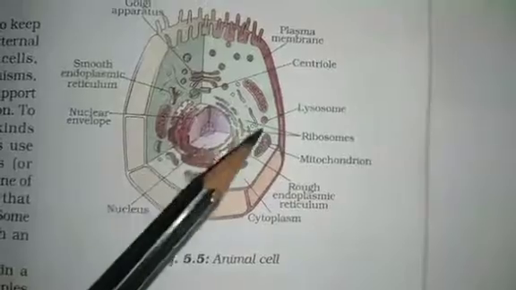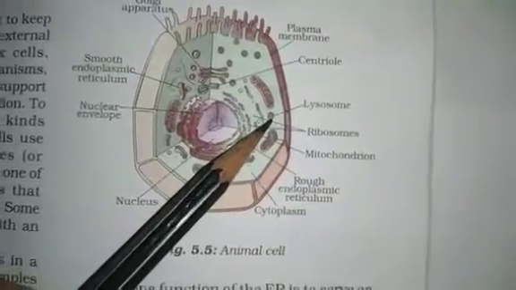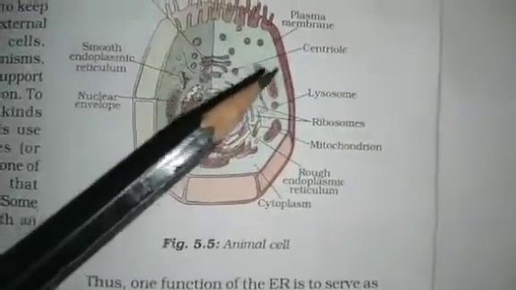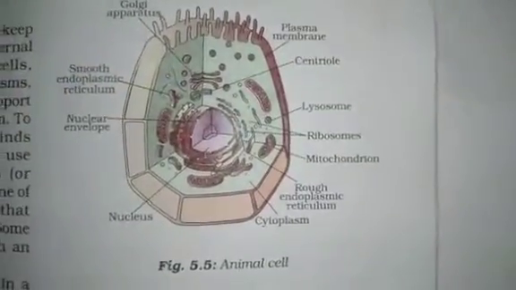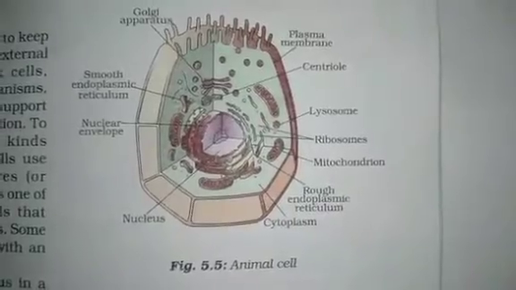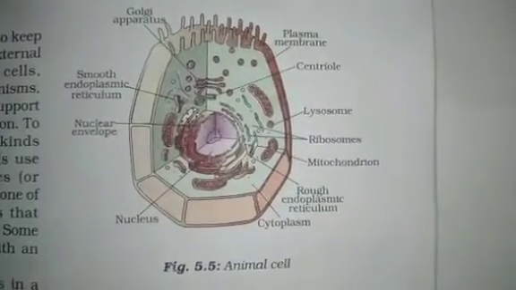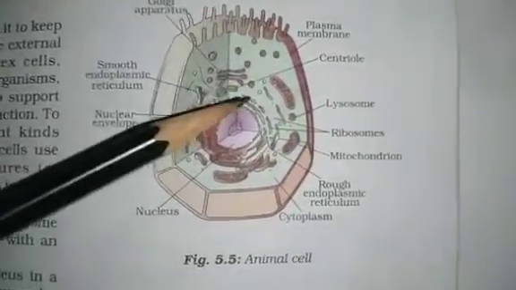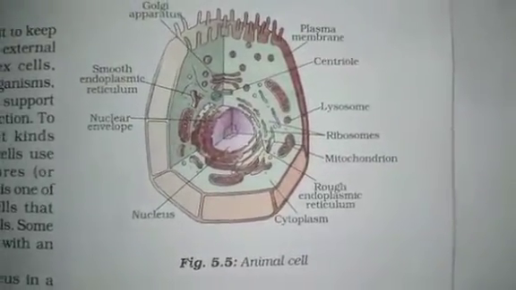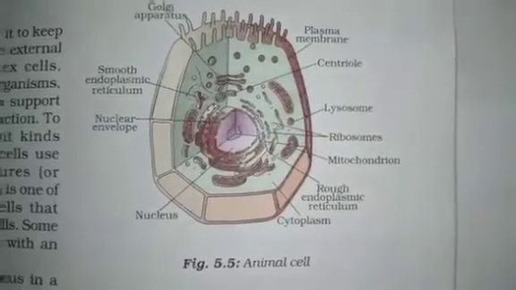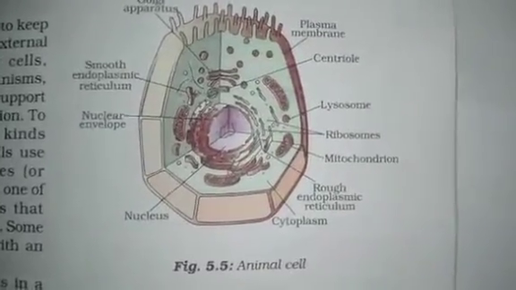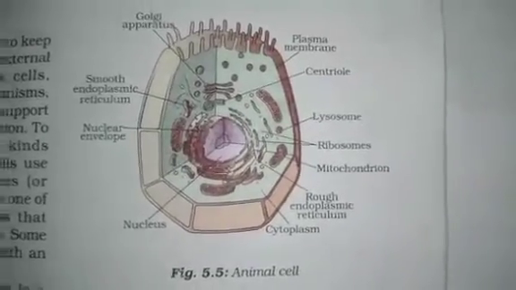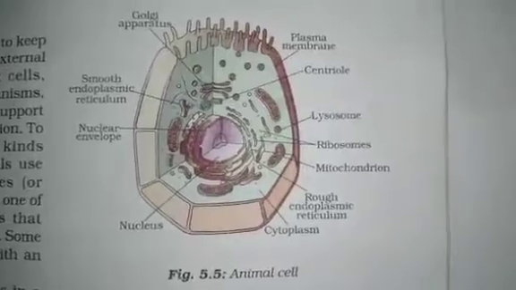Next is lysosomes. These are very small single-membrane cell organelles. These lysosomes are a kind of waste disposal system of the cell, so they help in the removal of waste from the cell. And these lysosomes also help to keep the cell clean by digesting the foreign materials, as well as damaged cell organelles, worn out cell organelles.